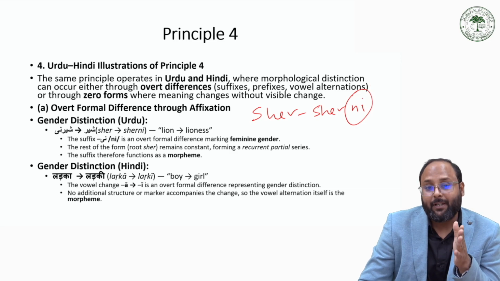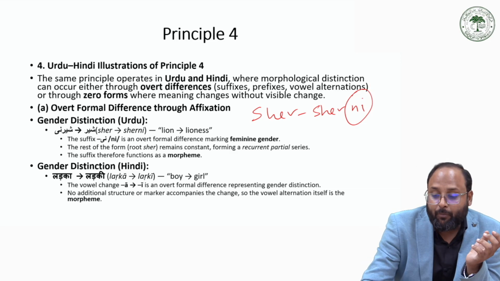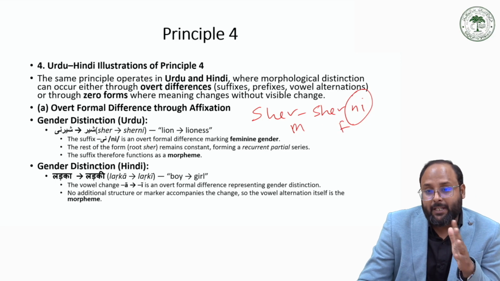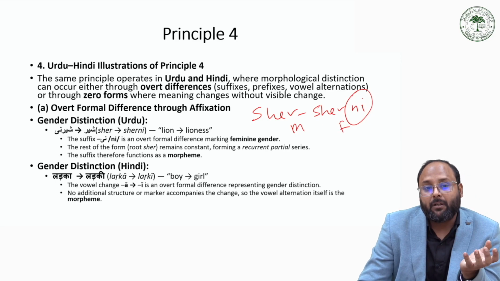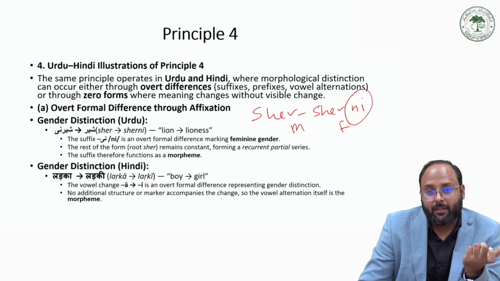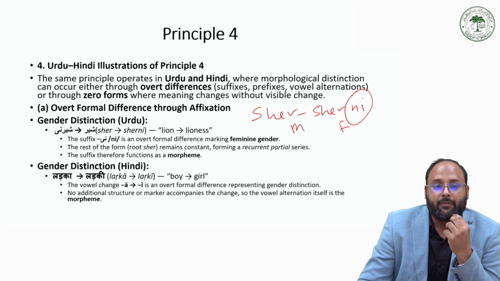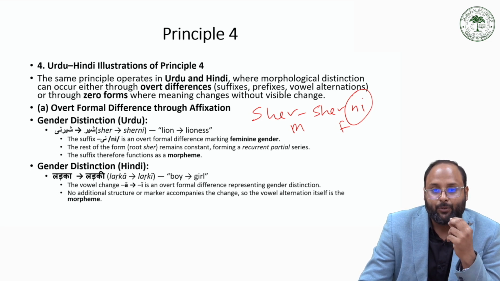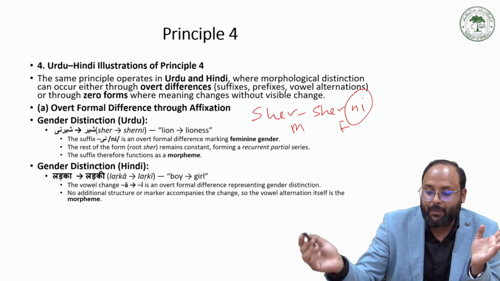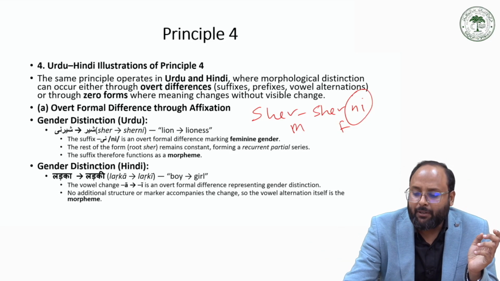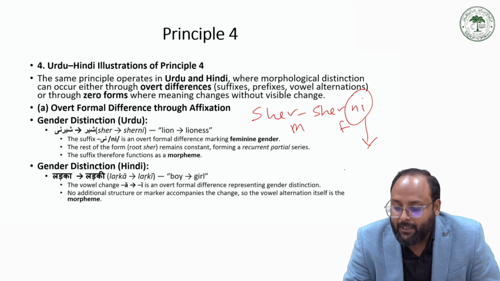Here ni is for making it feminine. It is masculine and that is feminine. But ni is not the common suffix to make it feminine, because for ladka, ladki, the e could be the regular suffix to make the feminine gender. So on the basis of overt differences, we can consider it could be one morpheme for making the word feminine.